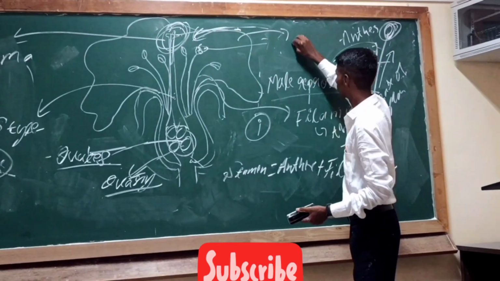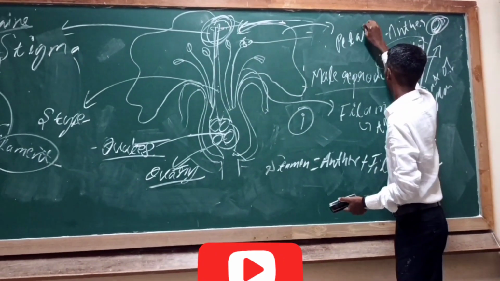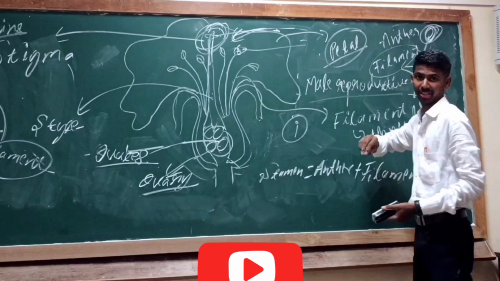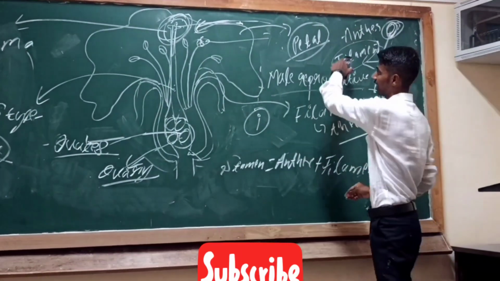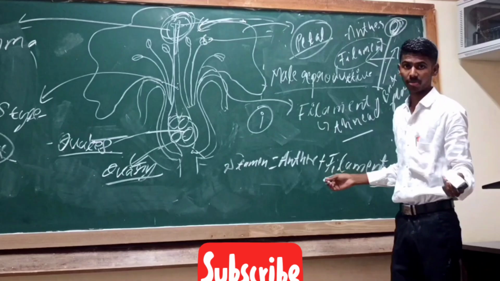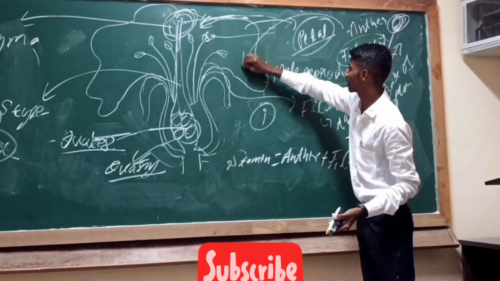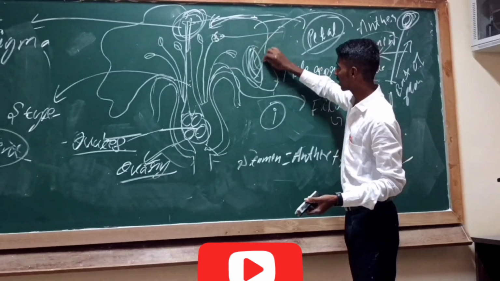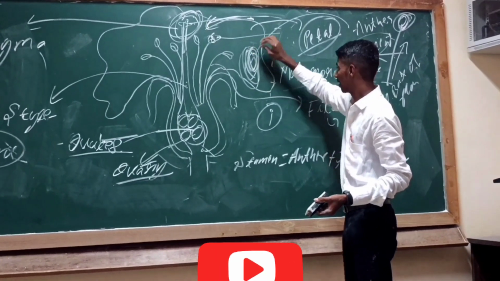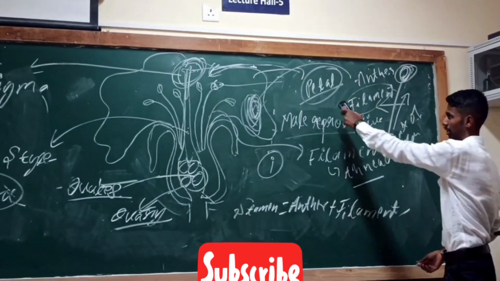Your petal. Petal is very attractive in nature due to its color. Therefore insects and other animals are attracted to flowers due to their color. This is the petal, your petal. Petal is very attractive in nature. It helps in the attraction of animals.